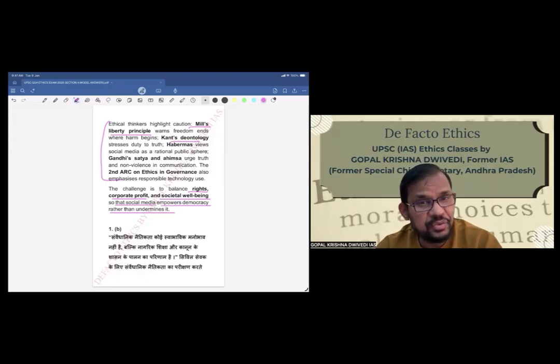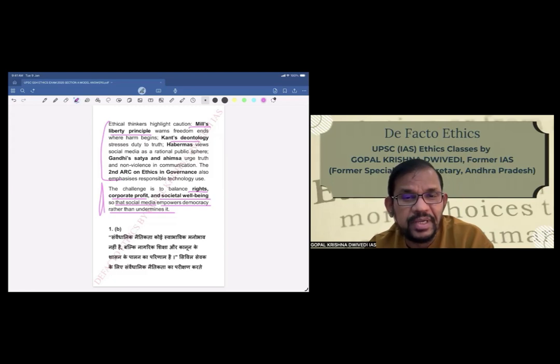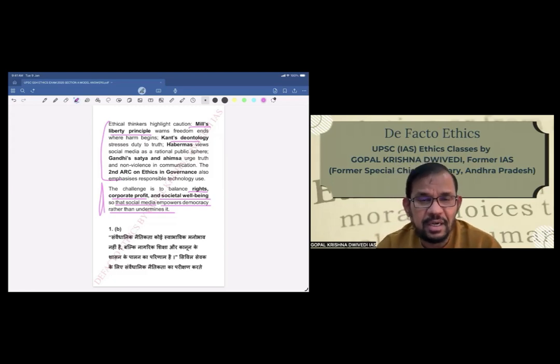What are the ethical issues? And also, in a way, we have evaluated it and given a very positive kind of conclusion, which is very important in the ethics paper, because positive, forward-looking, futuristic conclusions should be given, so that the examiner understands that your answer is solution-based. Your answer is pragmatic, positive, and futuristic. It's not a very negative kind of answer. So that also has been done.